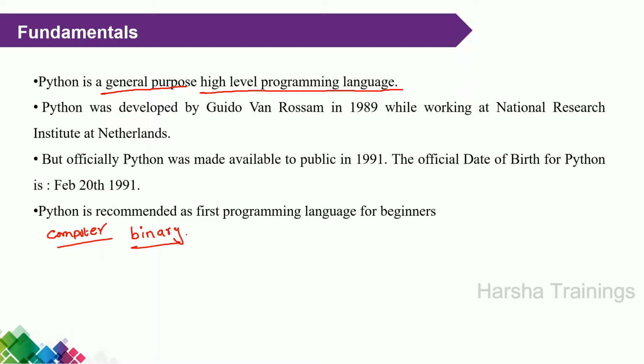Suppose I am a person who knows only Telugu. Other than Telugu, I don't know any other language. In a similar fashion, a computer understands only binary language. Binary language means every statement is written in the form of zeros and ones.